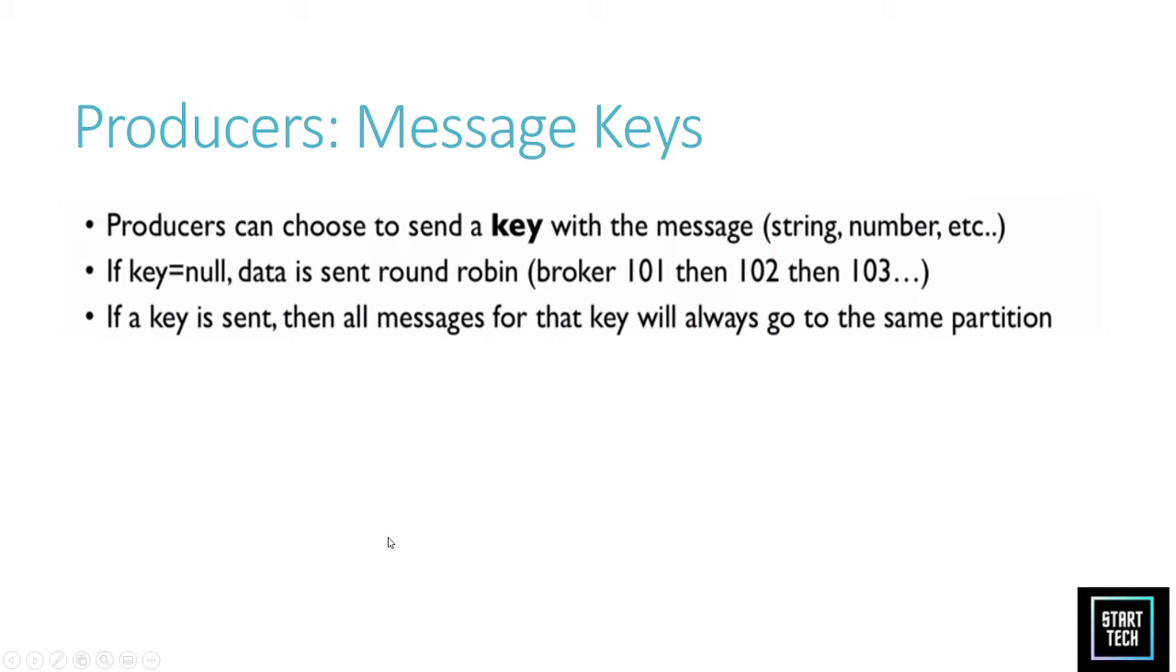Okay, so the producer key message. The producer can choose to send a key with the message. The key could be a string, a number, etc. If the key is null, data would be sent in a round robin manner. If a key is sent, then all the data for that key would go to the same partition.